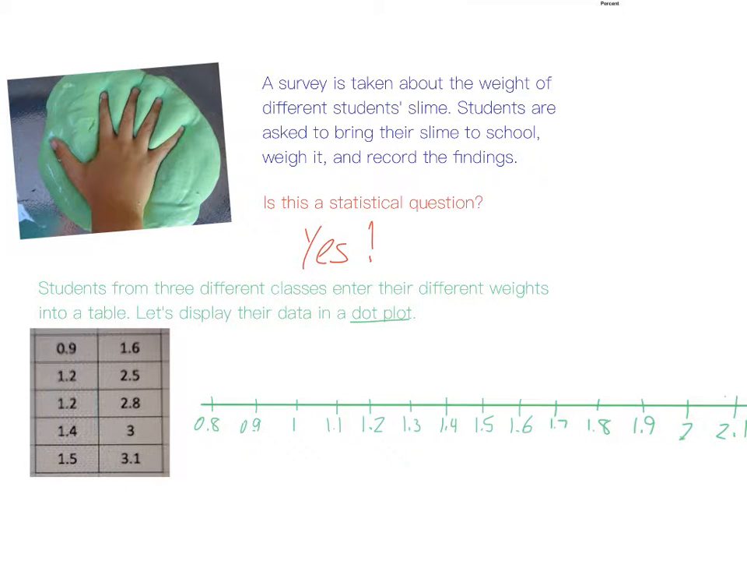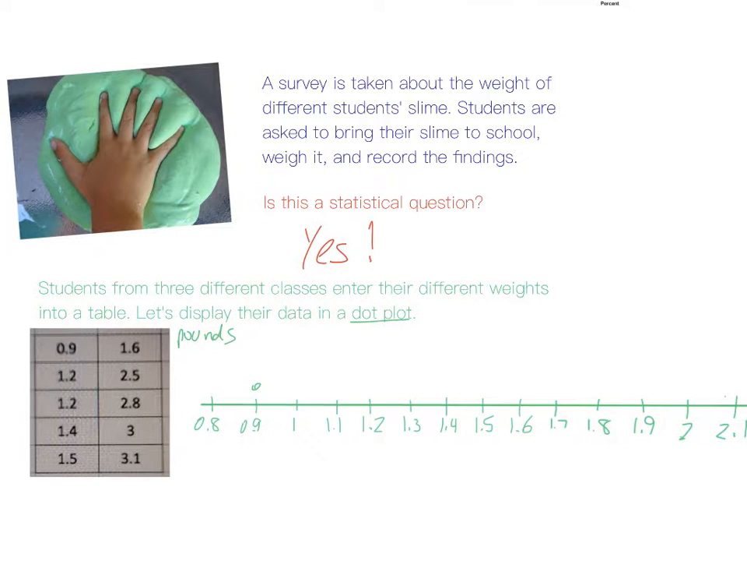That's kind of convenient, but not always going to be the way, so just be aware of that. So 0.9, where's that going to be? Oh, okay, it's right there. Above 0.9, I'm going to put 1 dot, because only one person so far has a slime that weighs 0.9, and I should say this is in pounds.